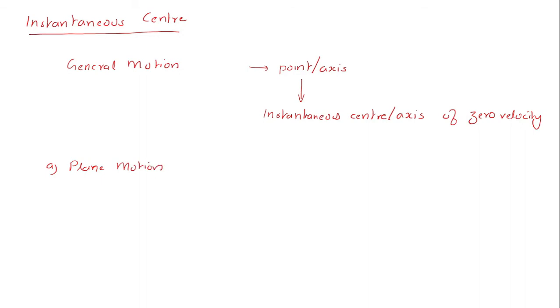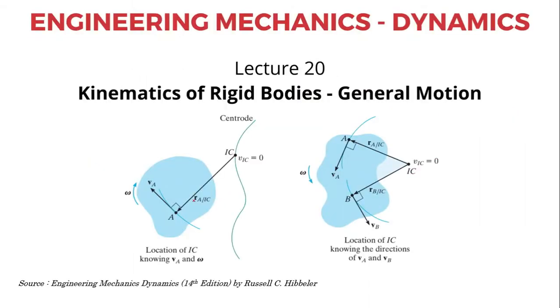Now here in this figure, on the right hand side, I have a rigid body that is undergoing both translation as well as rotation. The velocities of 2 points A and B are indicated by VA and VB here.